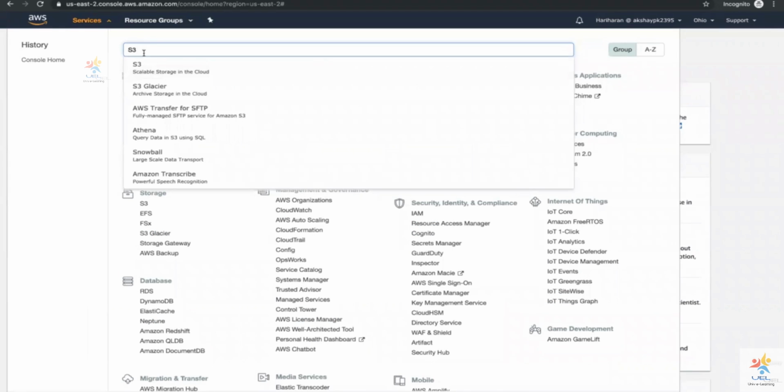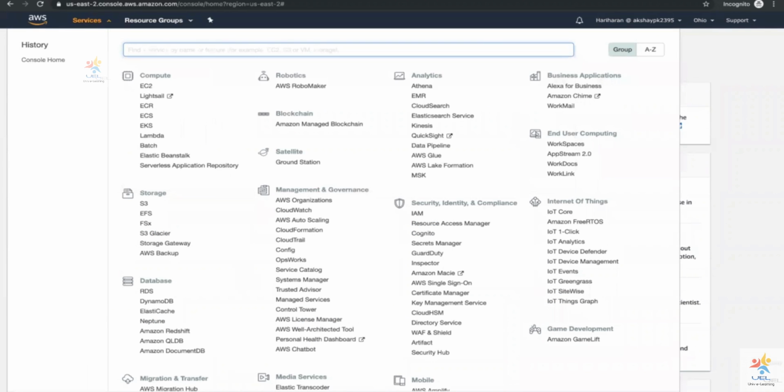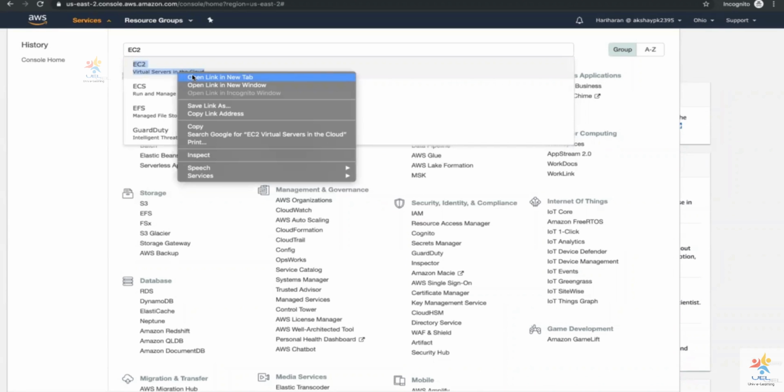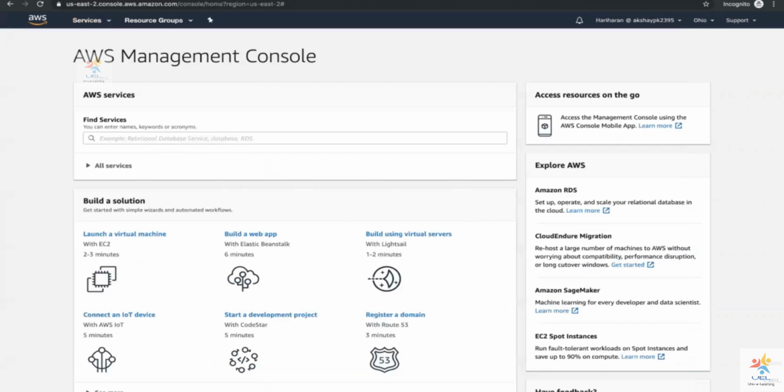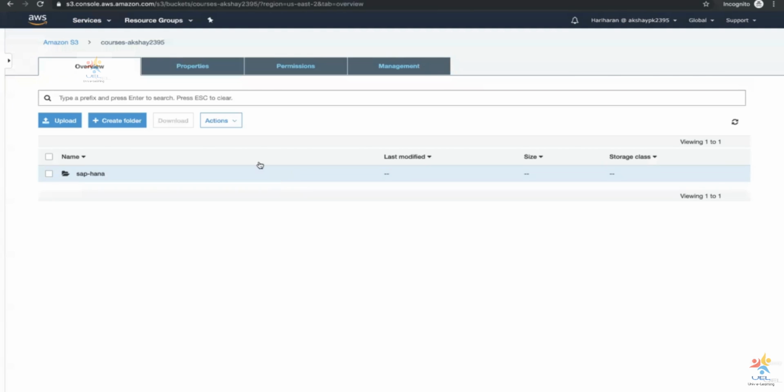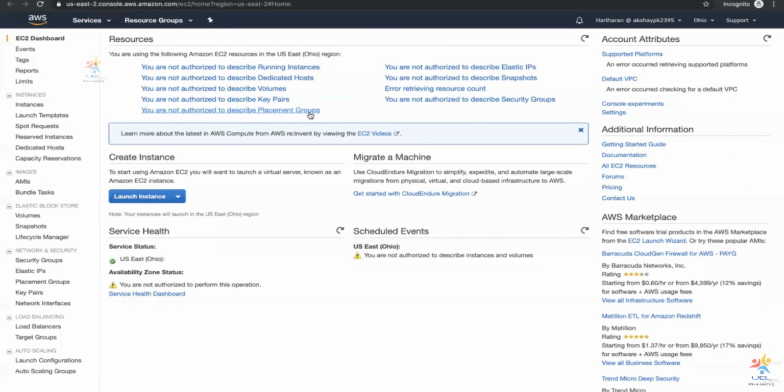At the same time, I'm also going to open EC2, which is another service to launch virtual servers in the cloud, which Hariharan does not have access to. So in S3, I'm able to view my buckets. I'm able to view my content and all these. Okay. But when I go to EC2, it says you're not authorized because Hariharan as a user does not have access to the EC2 service. Okay. So similarly, this is going to happen when we log in with Karthikeyan also.